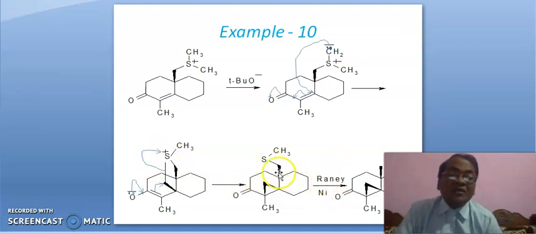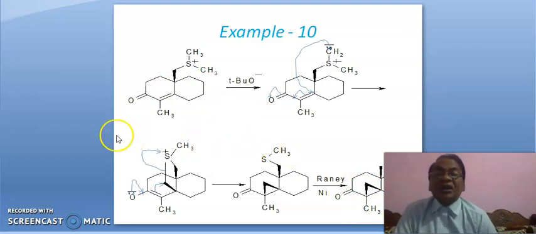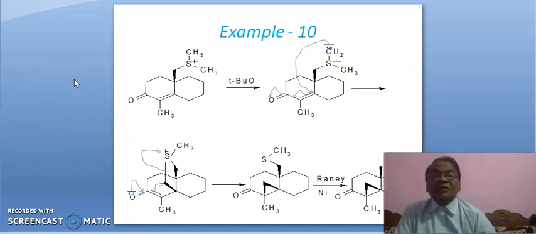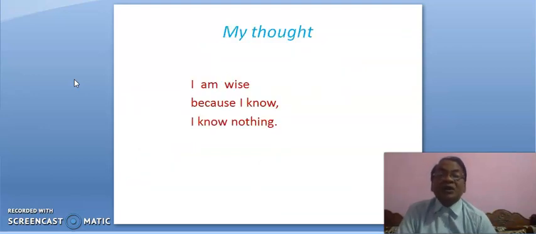Now Raney nickel is here, means this bond is broken by Raney nickel. How? Hydrogenation is taking place, means this bond is broken. One hydrogen gets attached here, and one leading to CH3SH, and it becomes CH3. Okay, this is the important compound. This reaction has been asked in GATE examination. Okay, there are so many examples given here, 10 examples given here. These are sufficient enough. Okay.